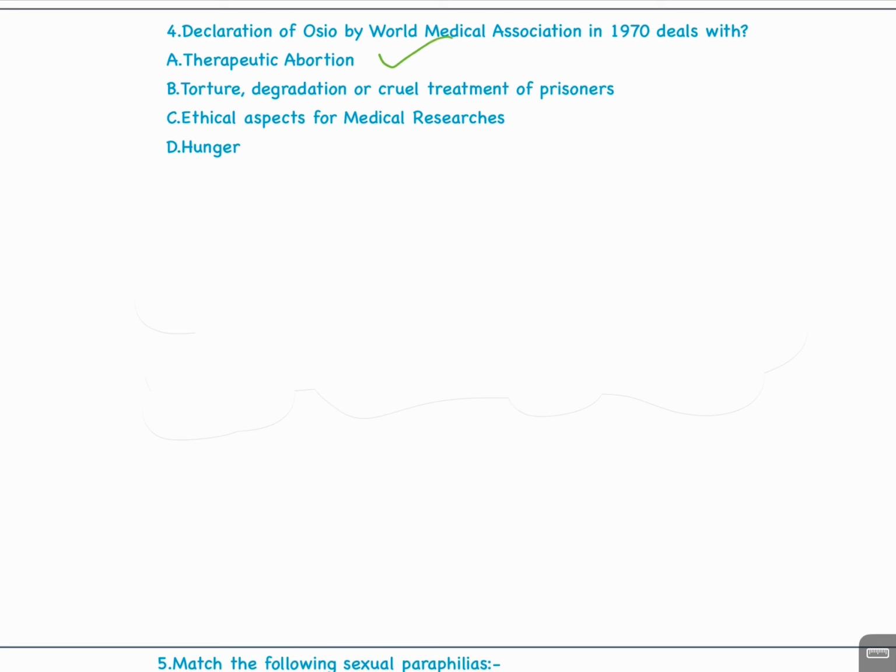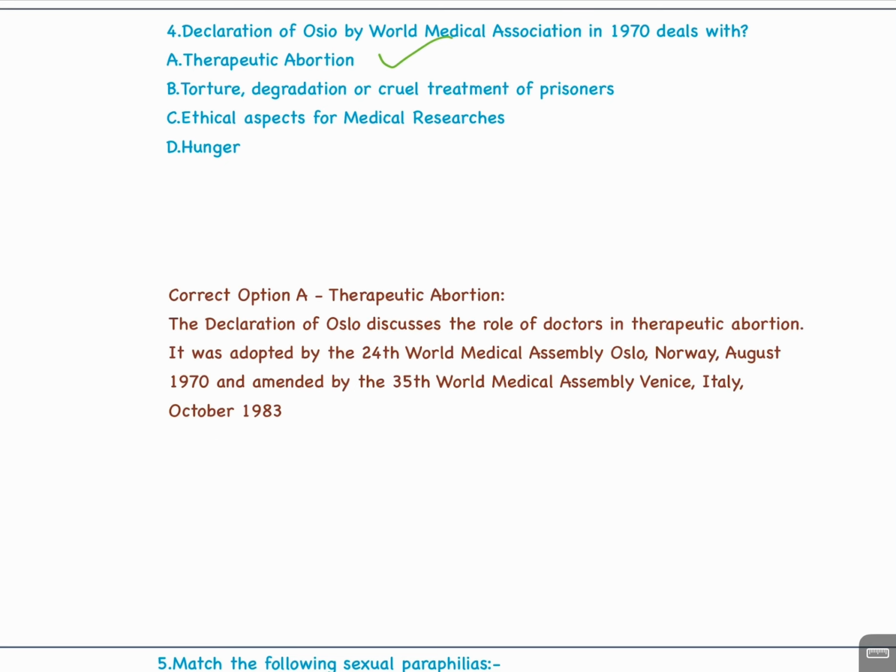Therapeutic abortion. The Declaration of Oslo discusses the role of doctors in therapeutic abortion. It was developed by the 24th World Medical Assembly, Oslo, Norway, August 1970 and amended by the 35th World Medical Assembly, Venice, Italy.